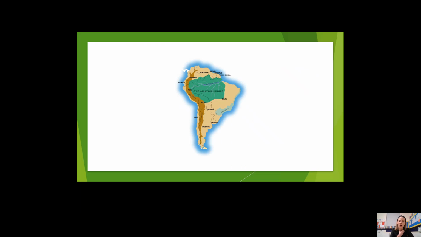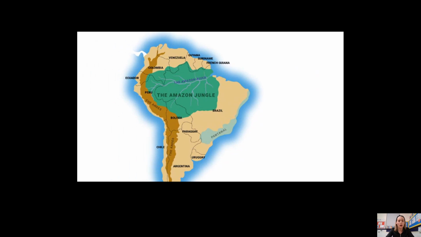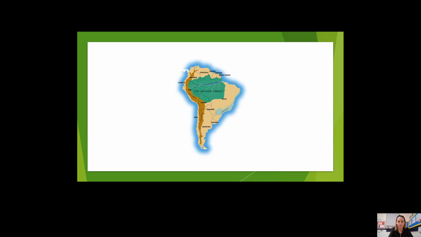So you can see from the map of South America that 60% of the Amazon jungle is in Brazil, and about 15% of the Amazon jungle is in Peru, but some of the Amazon jungle is also in Bolivia, Colombia, Venezuela, a little bit is also in Ecuador, and some other countries as well. It is so vast, it is spread across 9 different countries.